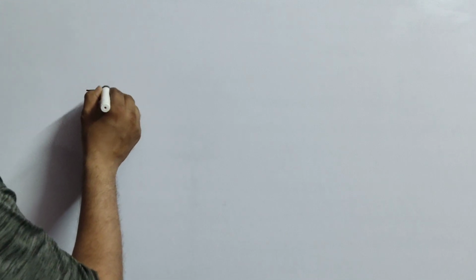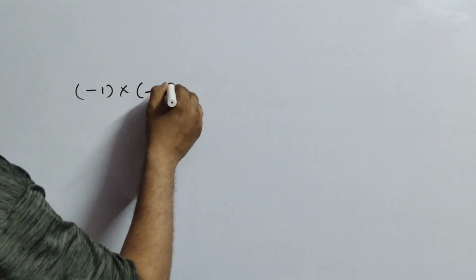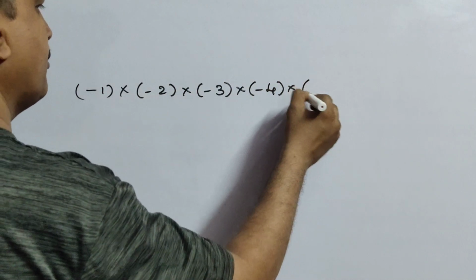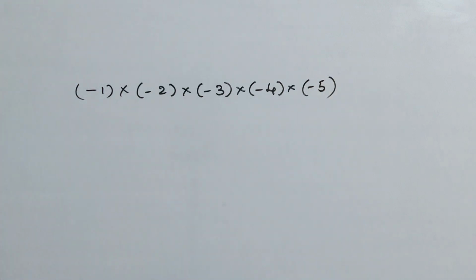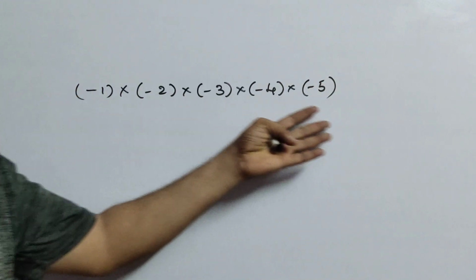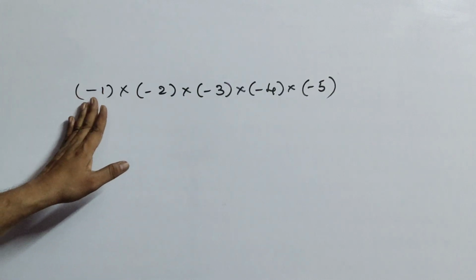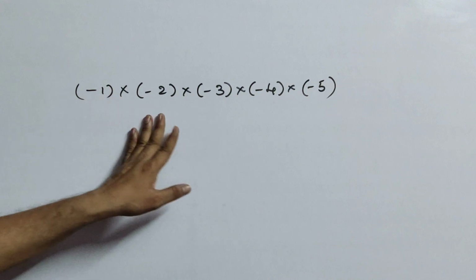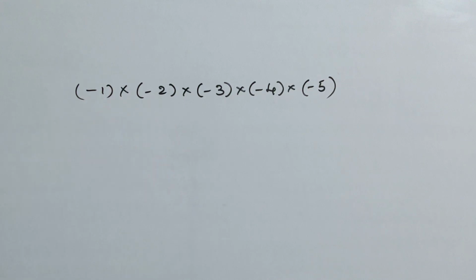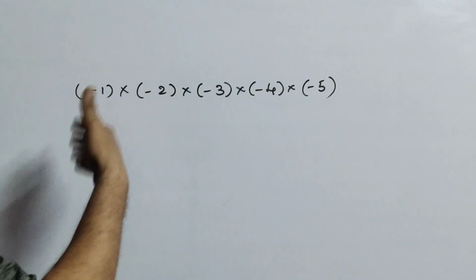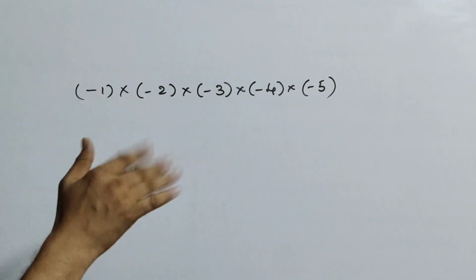as I told you, multiplications. See children here: minus 1 into minus 2 into minus 3 into minus 4 into minus 5. Like this the question is given. You can do multiplication very easily. But whereas if you multiply the symbols, it will take some time. But we have one shortcut, I'll tell you.